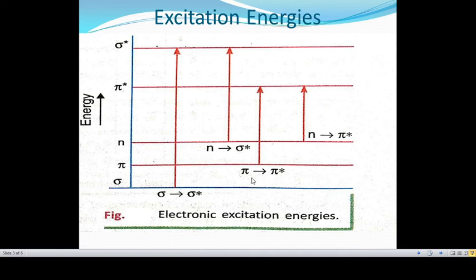Similarly, pi to pi star transition represents the promotion of pi electrons to an antibonding pi orbital, that is pi star orbital. In the same way, when an n electron, means non-bonding electron, is promoted to antibonding pi orbital, it represents n to pi star transition.